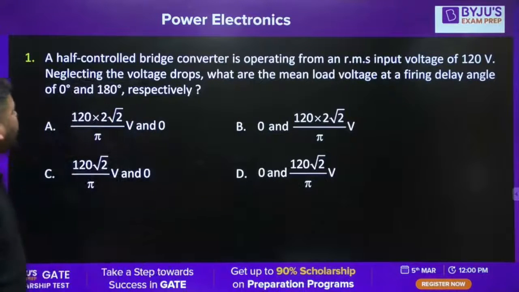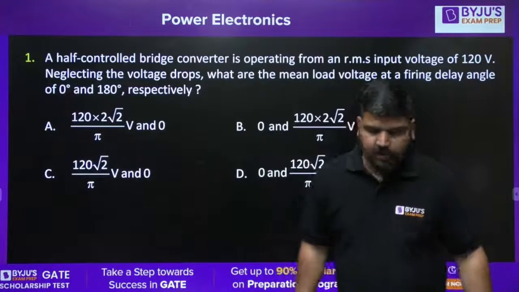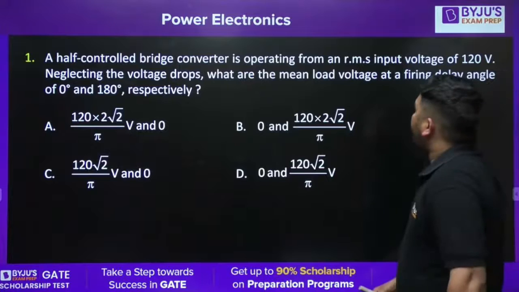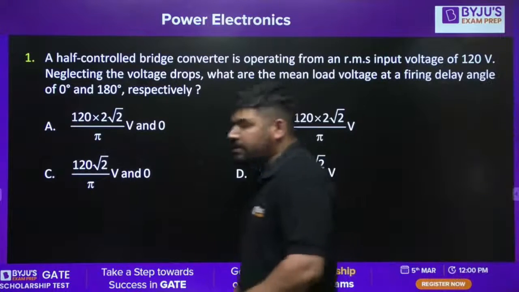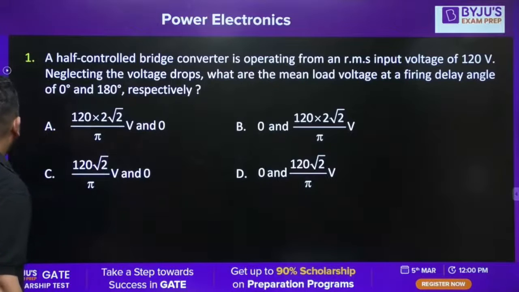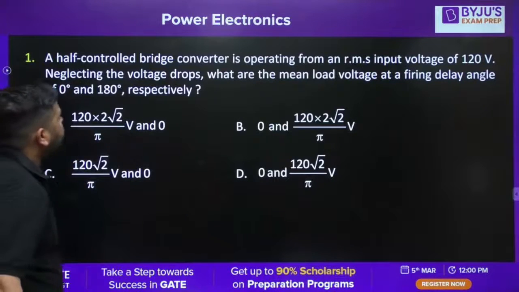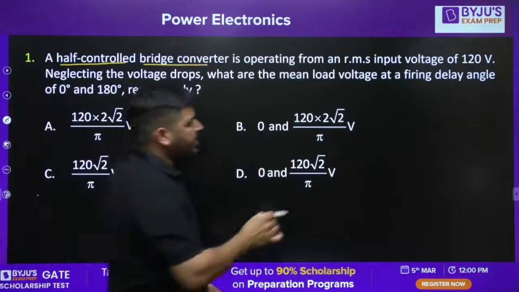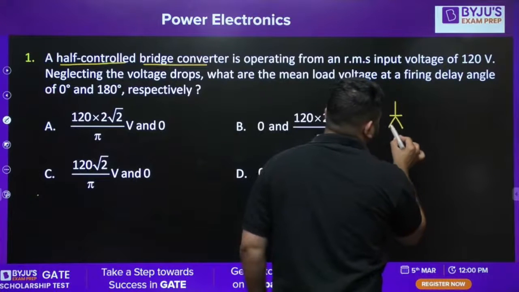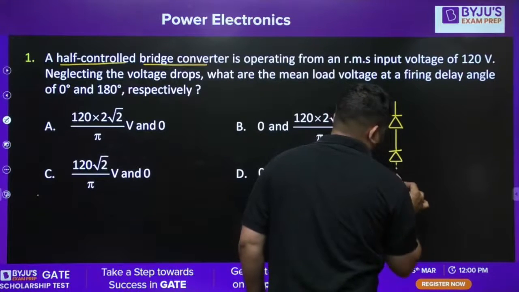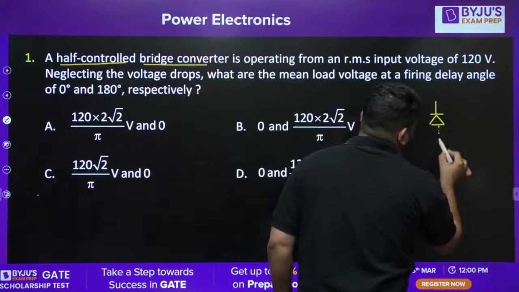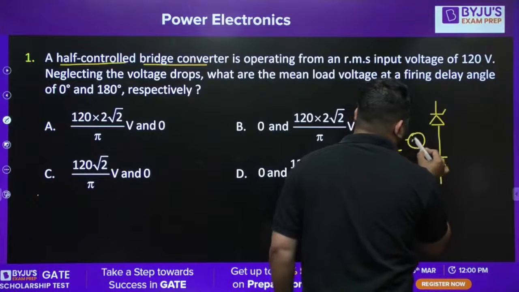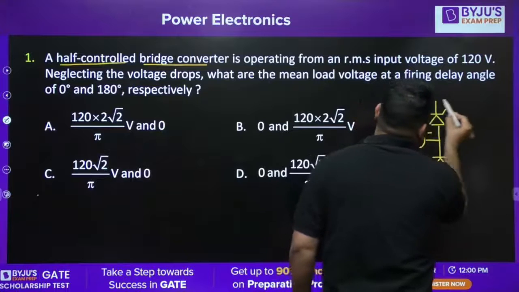Let's start. The first question on your screen: a half-bridge controlled converter is operating from an RMS input voltage of 120 volt. First of all, two things are given to us. The first thing is a half-controlled bridge converter. Half-controlled means a semi converter. You can make the converter like this: there are two thyristors and two diodes. So this is my converter.